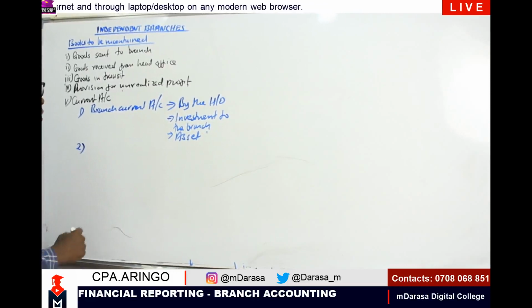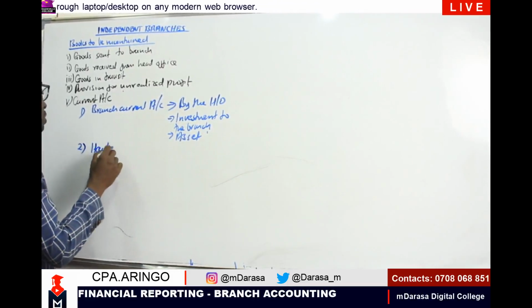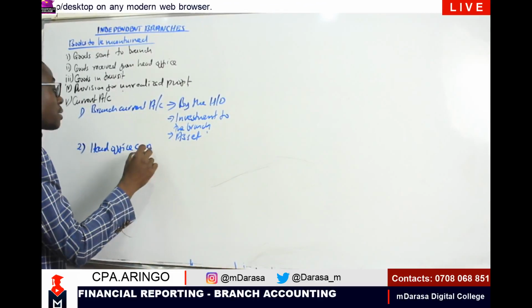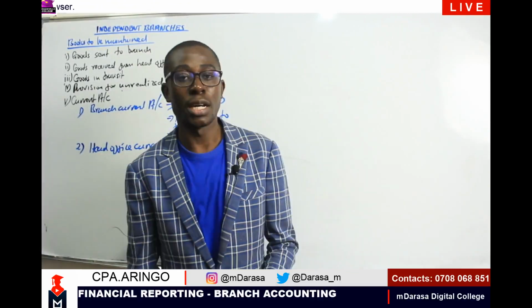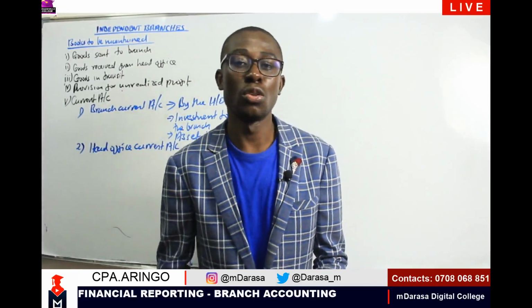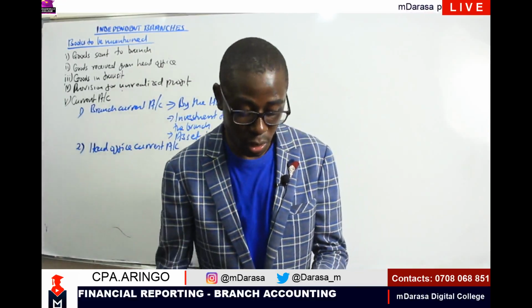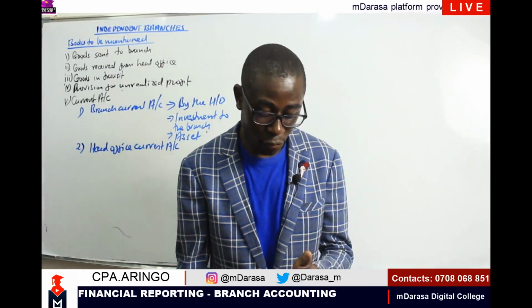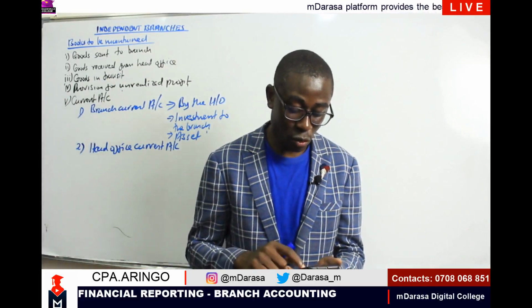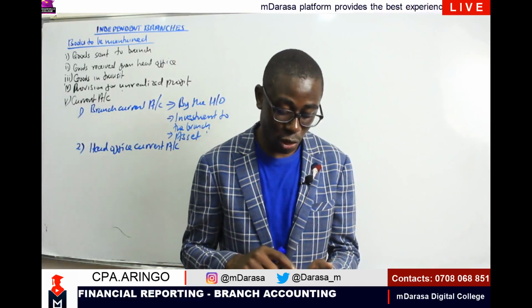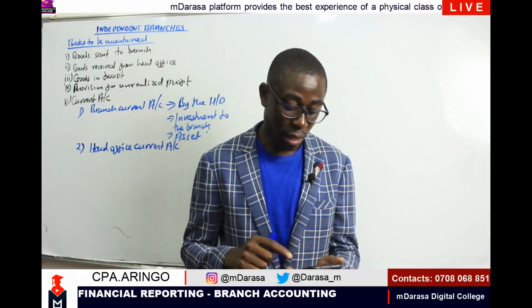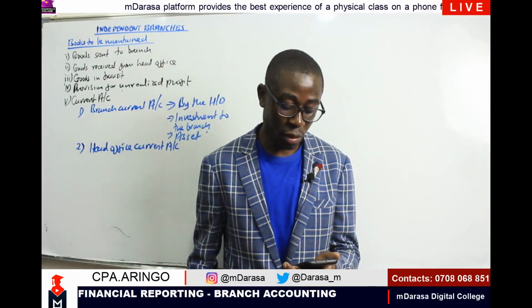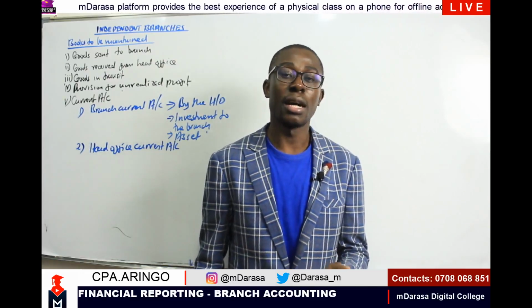Amongst our other current accounts, this is what you're terming the head office current account. It will be very vital for us to understand what the head office current account is. Anytime you're talking about the head office current account, my good students, we are looking at an account balance. The head office current account balance represents the amount the branch owes the head office. That should be carried as a liability of the branch, but not for the enterprise as a whole.